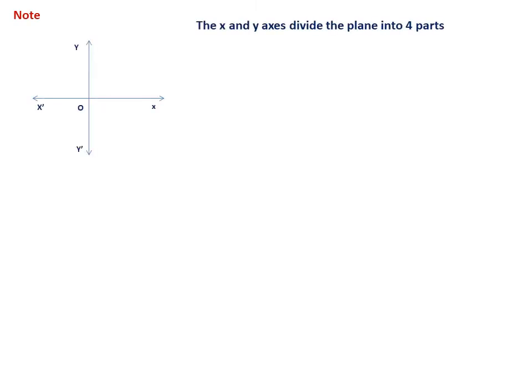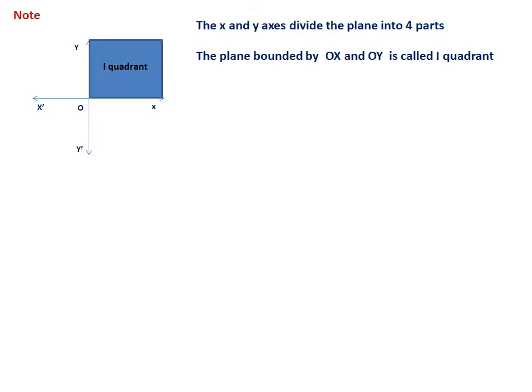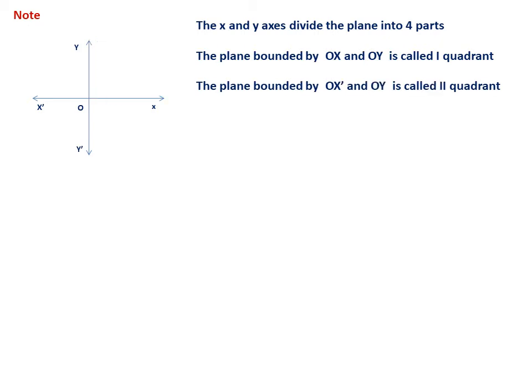consider a coordinate system. The x and y axes divide the plane into 4 parts. You can see here there are 4 parts. For example, the plane bounded by OX and OY, that is, the positive x-axis and positive y-axis, is called the first quadrant. Similarly, the plane bounded by OX' and OY, that is, the negative x-axis and positive y-axis, is called the second quadrant.